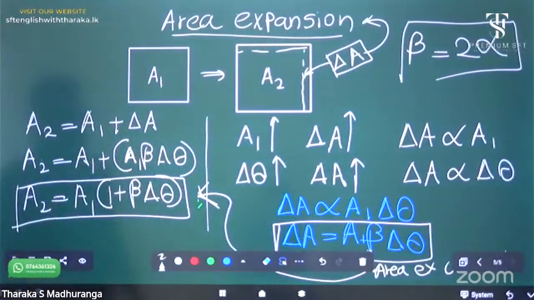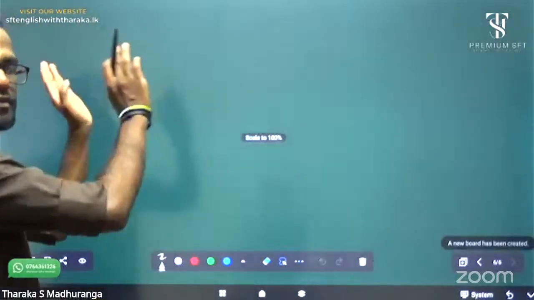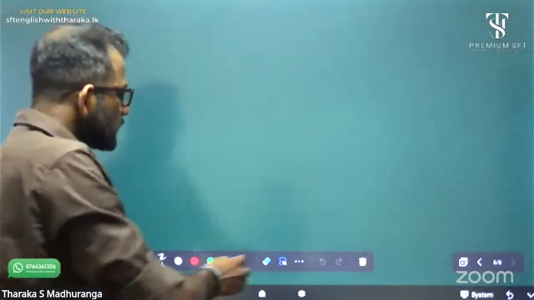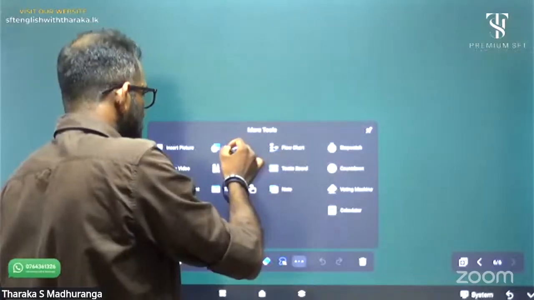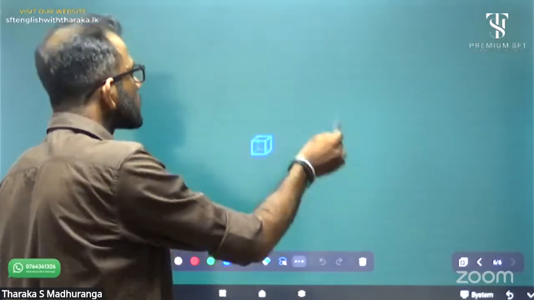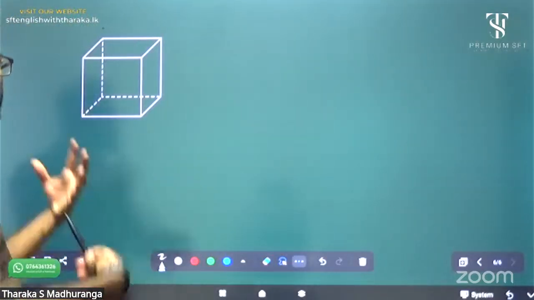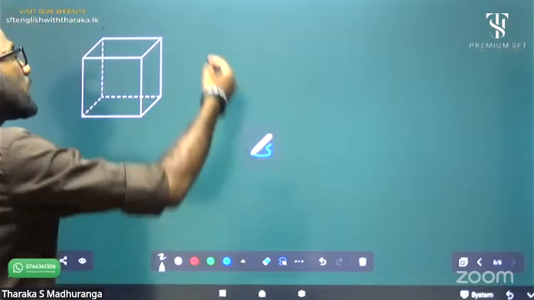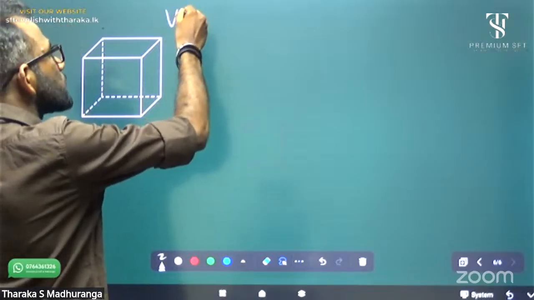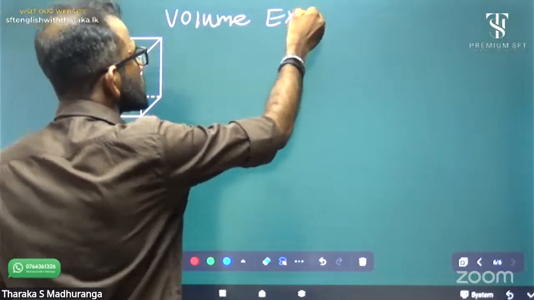Let's move into volume expansion. Same thing. What's the meaning of volume expansion? With temperature, the volume of a three-dimensional object increases in all dimensions.